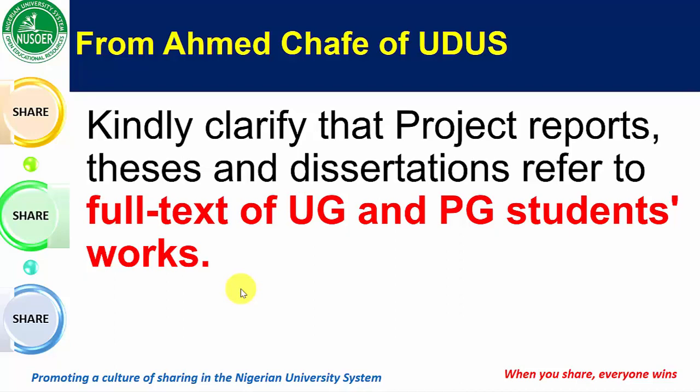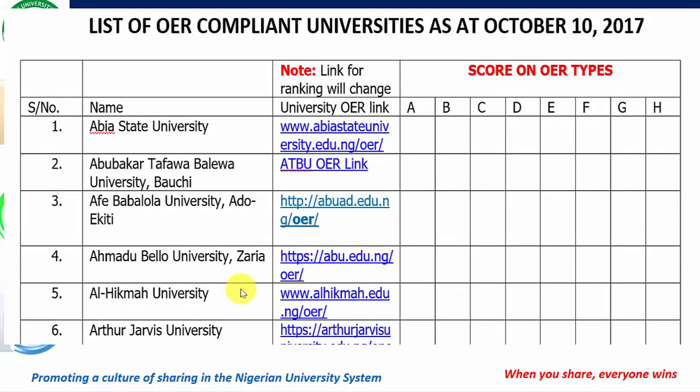So if you're able to get this and put a Creative Commons open license on them, then you can take them to be OER and load your system with that. Or the same thing with thesis and dissertation. So that's what it means.